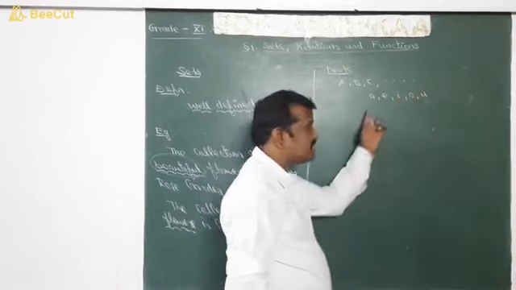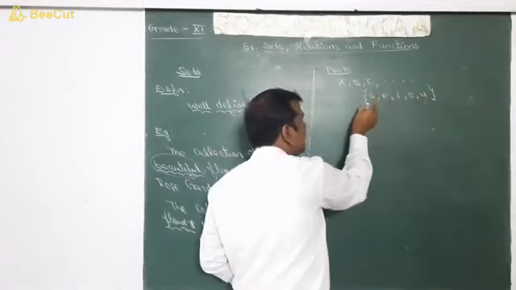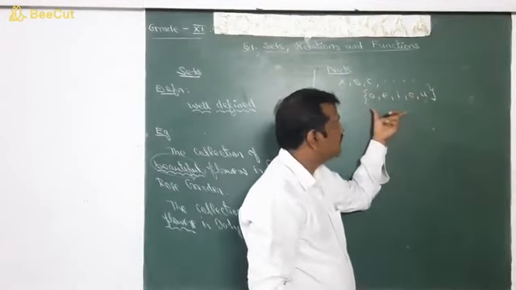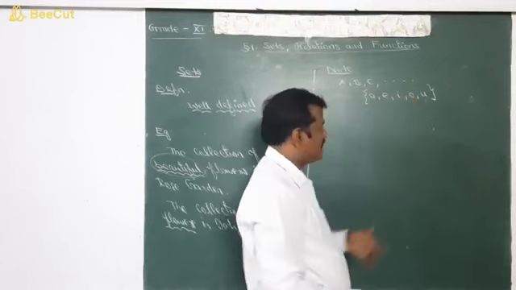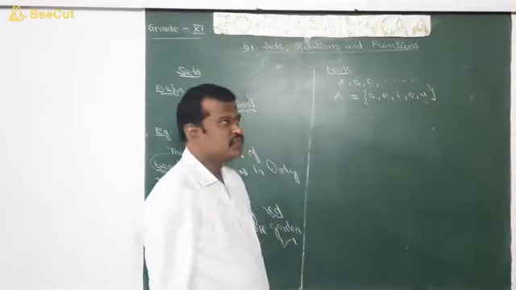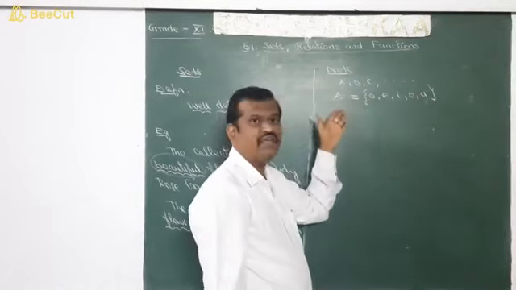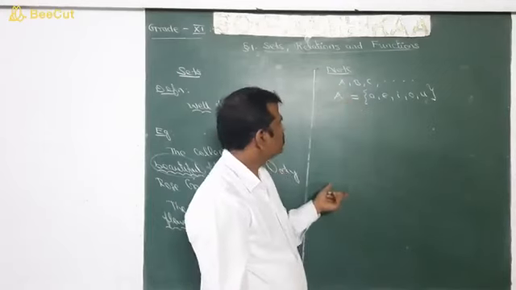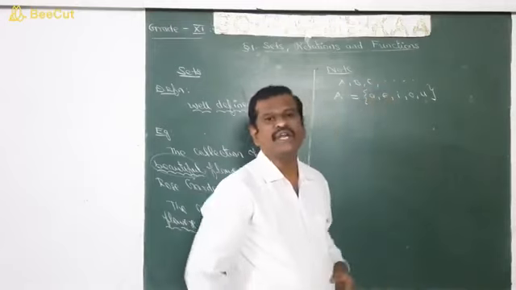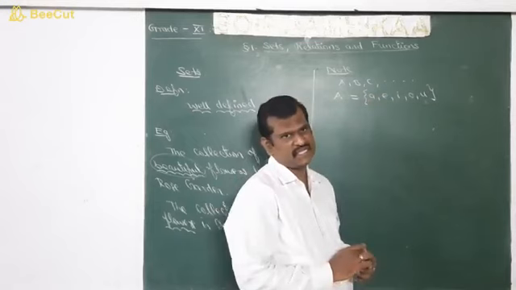The elements are listed and separated by a comma and enclosed within a pair of curly brackets, which is also known as set brackets, and the name of the set should be in caps. So these are the conditions we have in sets. And of course the elements in the set should not repeat again. So each is listed only once in a set.